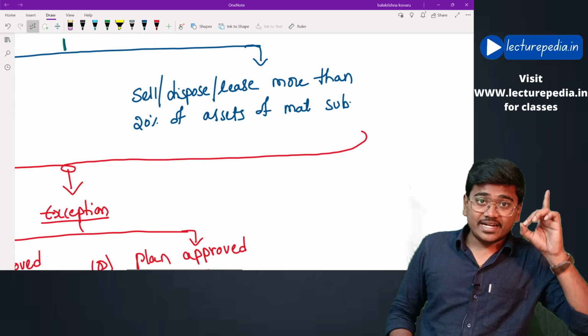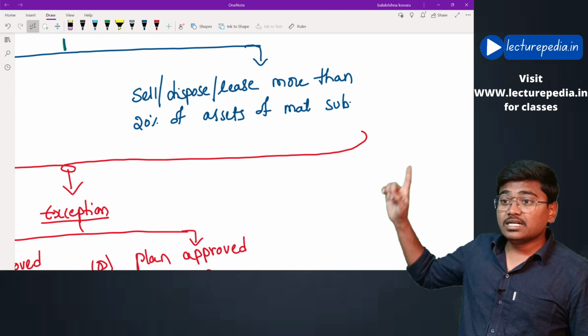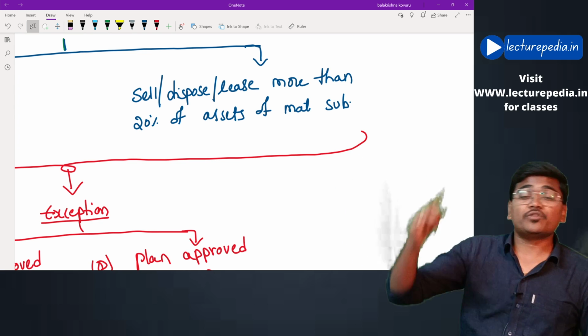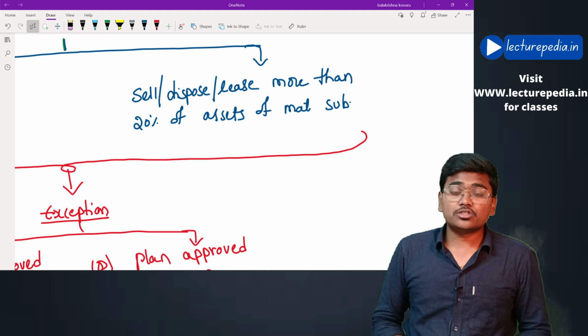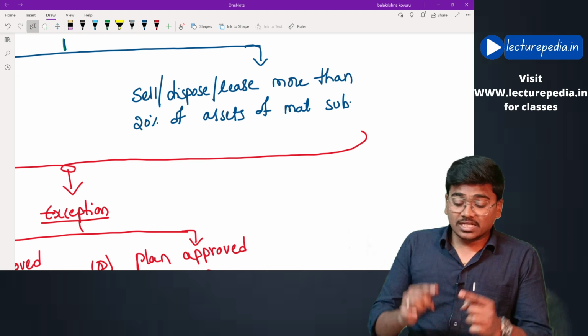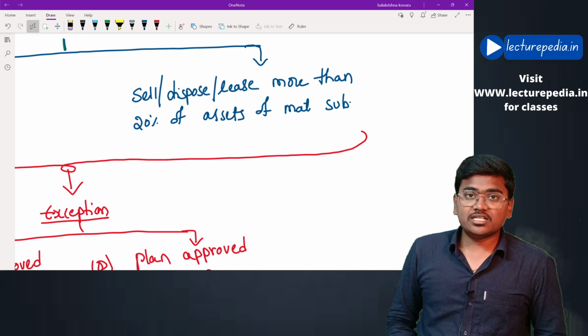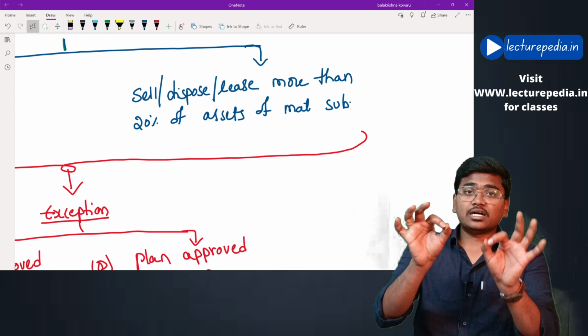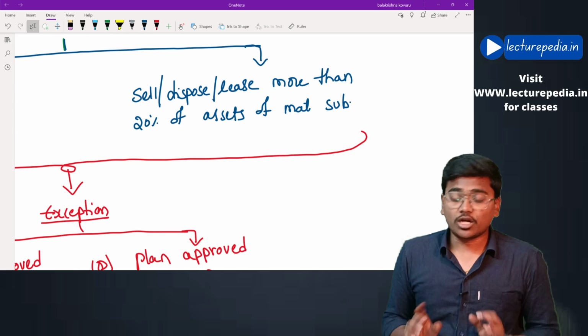Second case, the listed entity wants to sell, dispose of more than 20% of the total assets of the material subsidiary. Even in that case also, the listed entity must obtain a general meeting special resolution. Now there is an exception from obtaining this special resolution. What is the exception? In two situations the general meeting special resolution is not required. What are they?